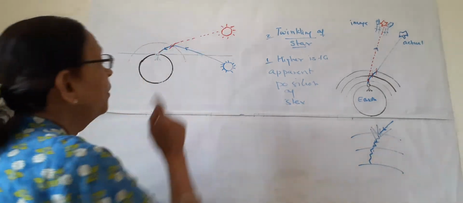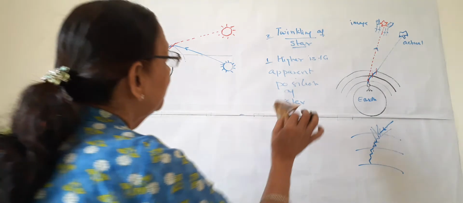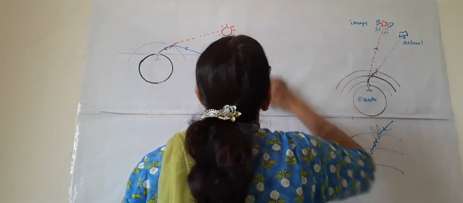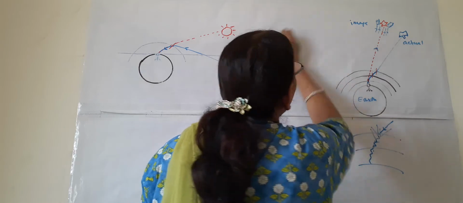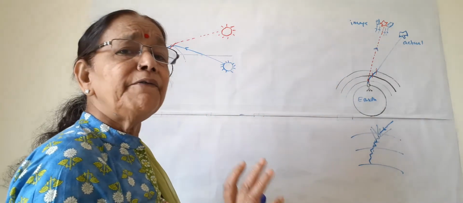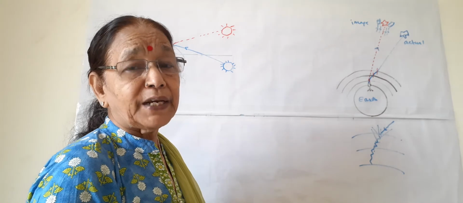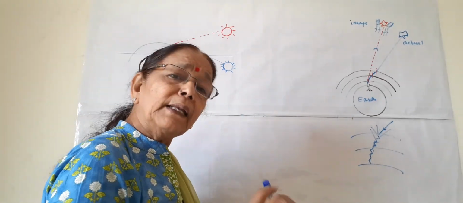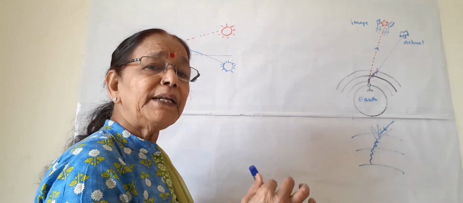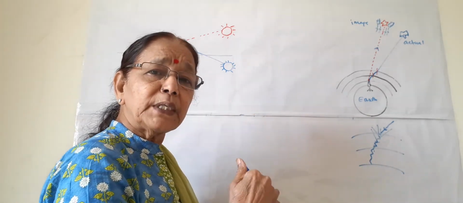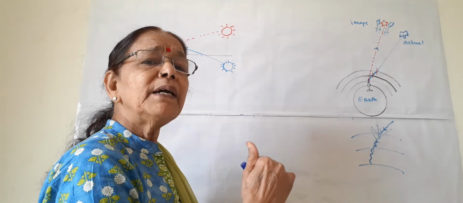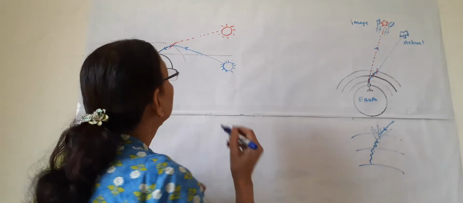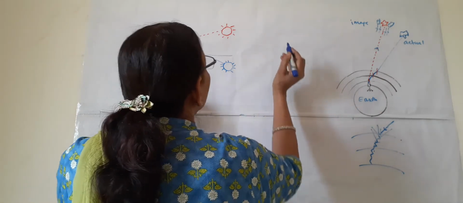The third natural phenomenon is also dependent upon the refraction of light rays. Now all of you very well know what refraction of light is. Refraction is bending in a different medium. If the medium is dense, it bends towards the normal. If the medium is rare, it bends away from the normal. So this is refraction.